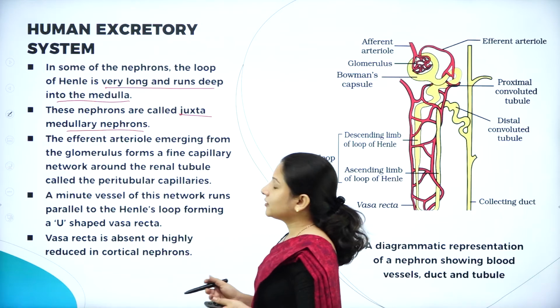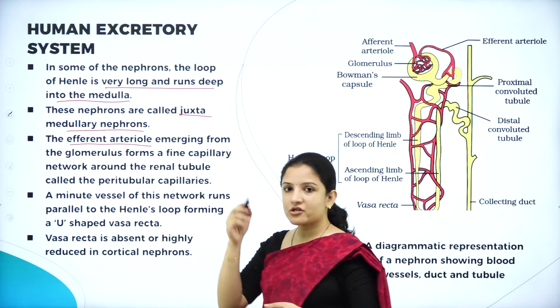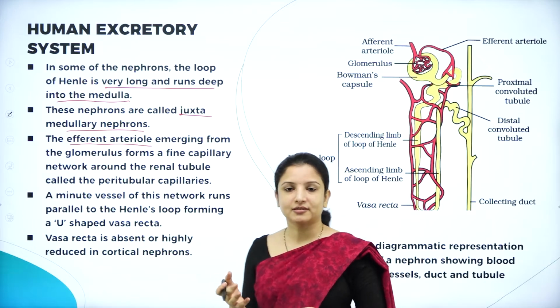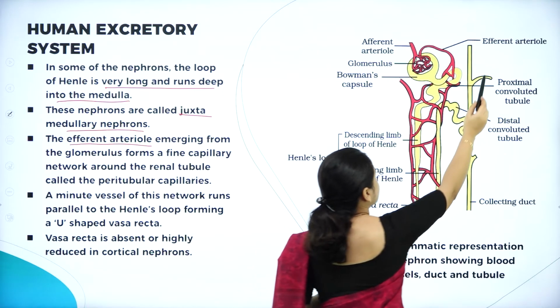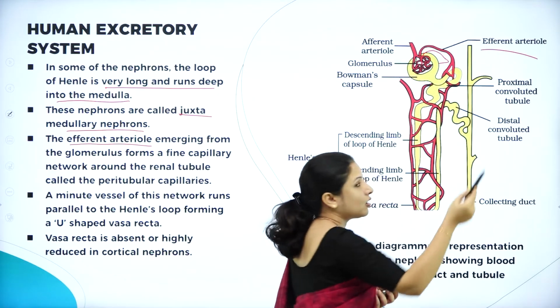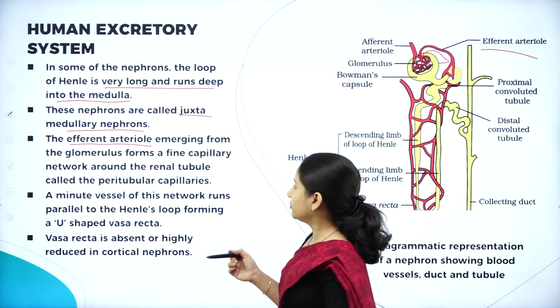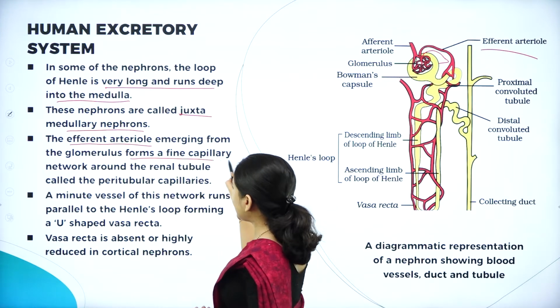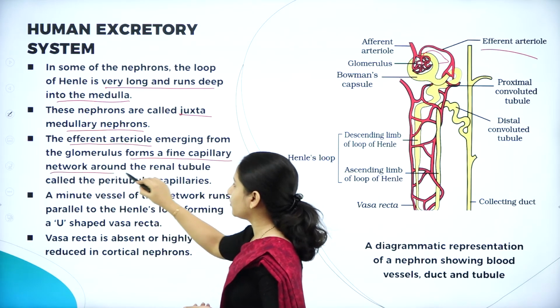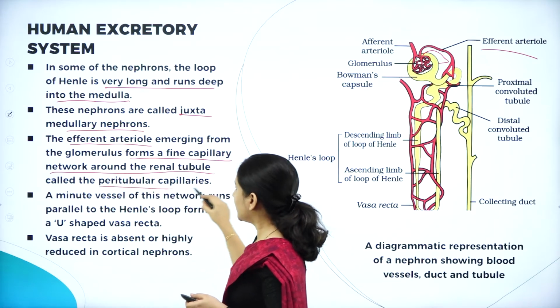Now talking about the efferent arteriole. The efferent arteriole that emerges out from the glomerulus, it is coming out of the glomerulus. It forms a fine capillary network around the renal tubule, and it is called the peritubular capillaries.